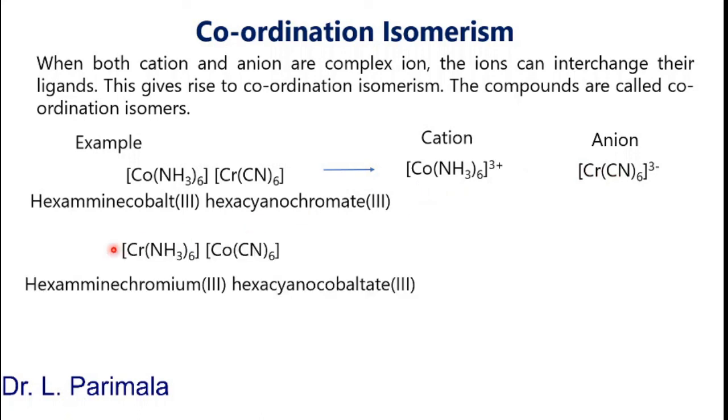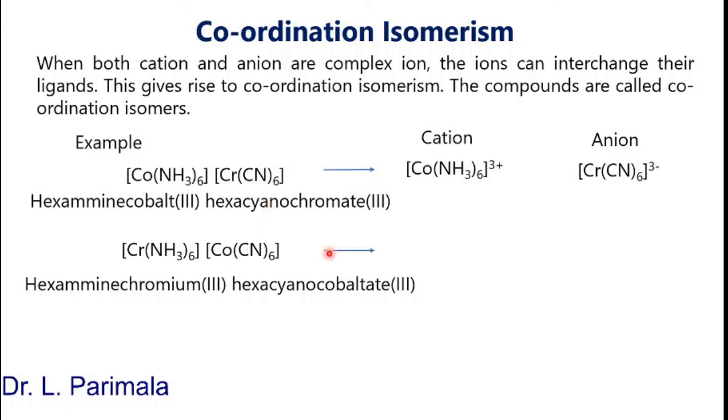So here chromium is bound with ammonia and cobalt is bound with cyanide. Here we have cobalt and ammonia, here chromium and ammonia, and chromium and cyanide here, and here cobalt and cyanide. So the ligands have been exchanged. So both are isomers. Here the metals have exchanged their ligands.